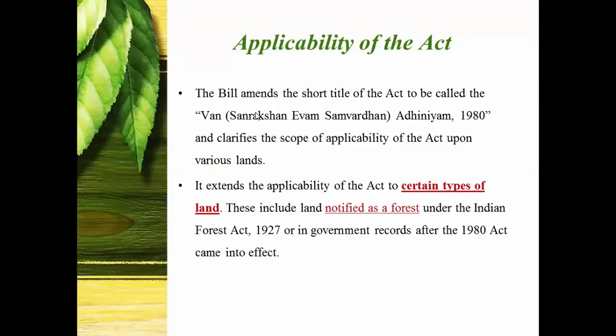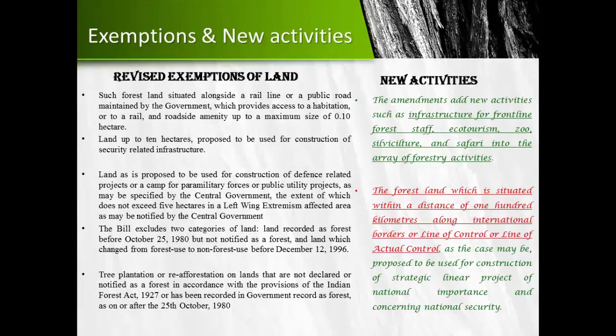Now, the bill has been named Van Samrakshan Evam Samvardhan Adhiniyam 1980. And it extends, what is the applicability of the Act? It extends the applicability of the Act to only certain types of land. And what are the certain types of land, which I have said previously, which has been notified as forest under the Indian Forest Act 1927 and 1980.